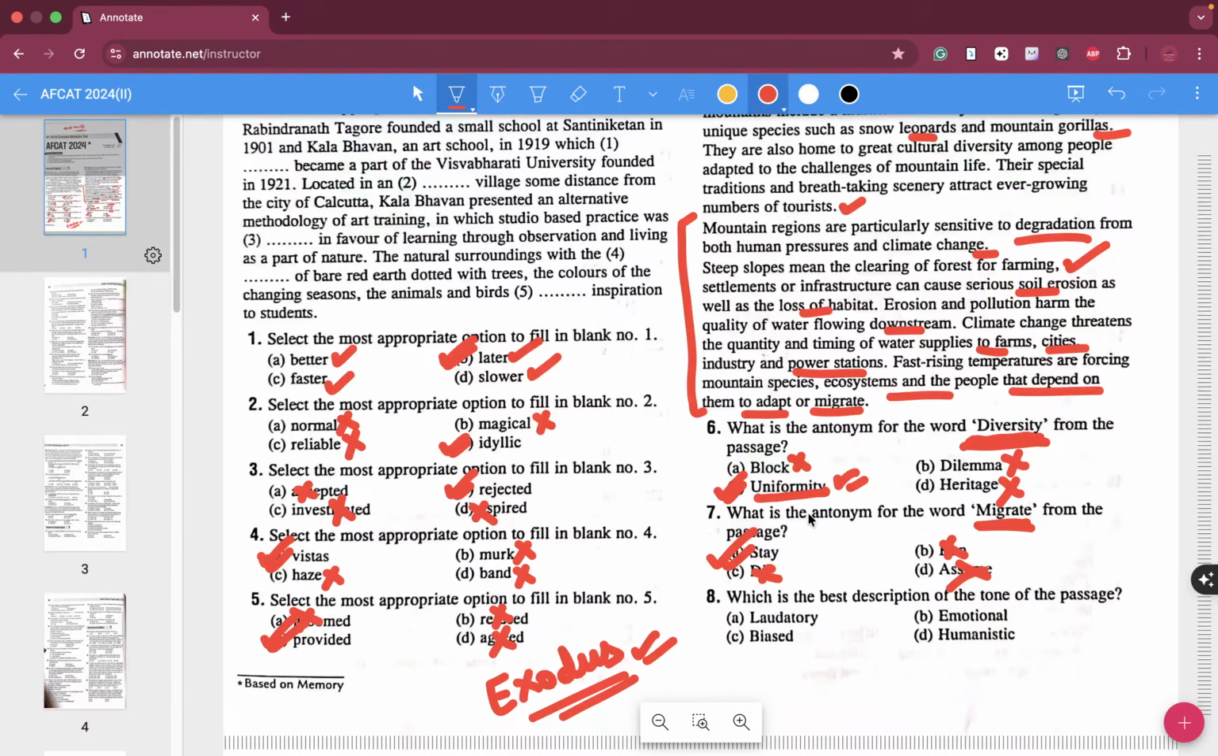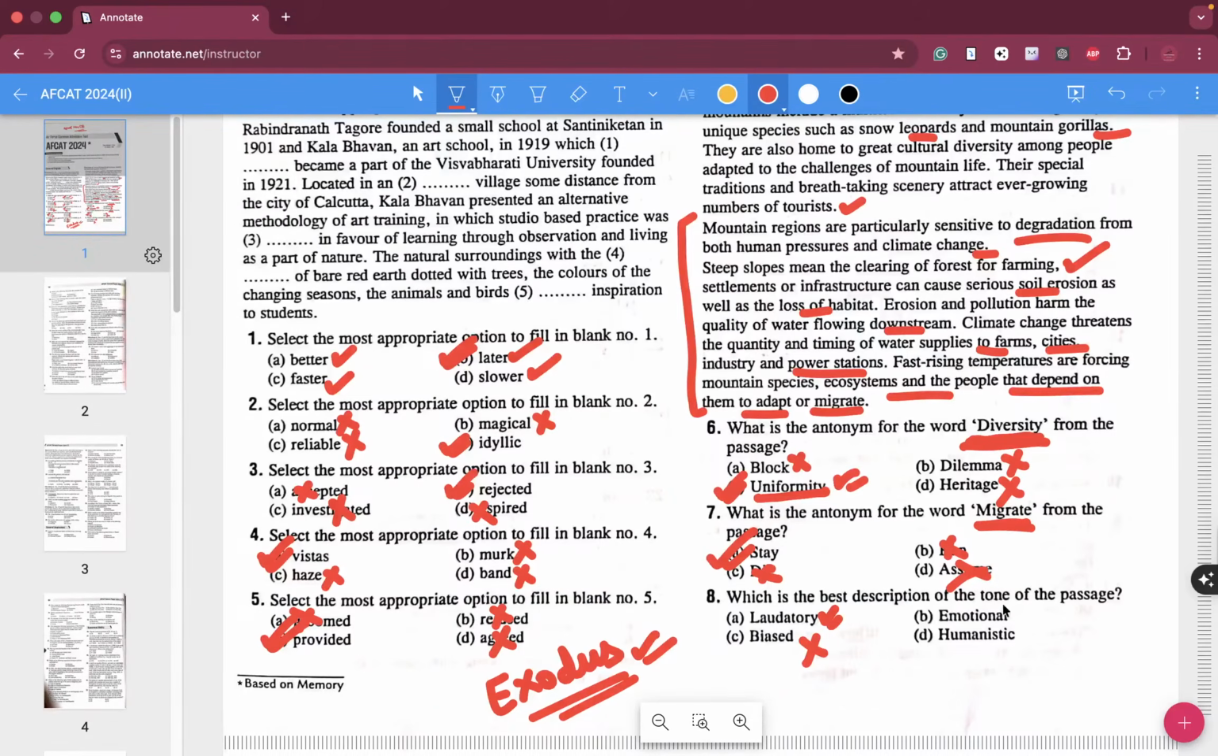Which is the best description of the tone of the passage? Is it laudatory? Is the author trying to praise it? Yes, the author is praising it in the first half of the passage, but in the second half the author tries to enumerate the challenges being faced in this particular space. Is the author biased? Absolutely not. On one hand the author is talking about the good stuff, and on the other hand the author is also outlining the challenges.